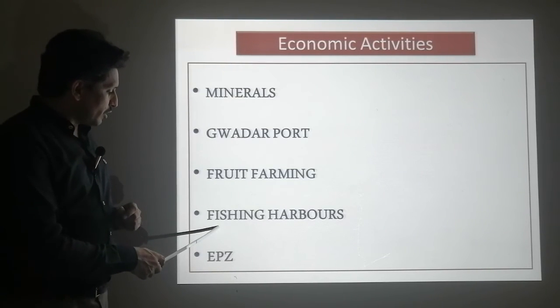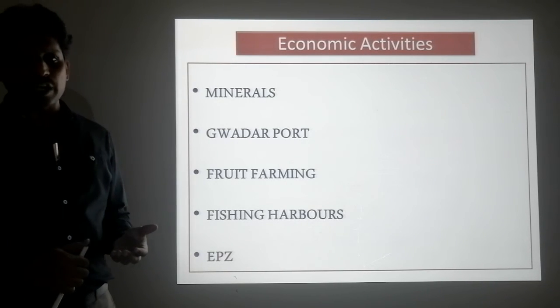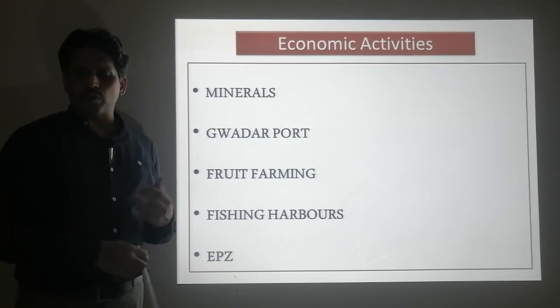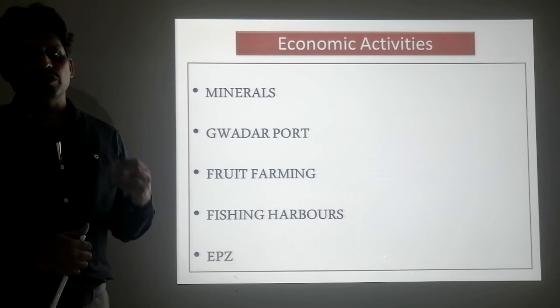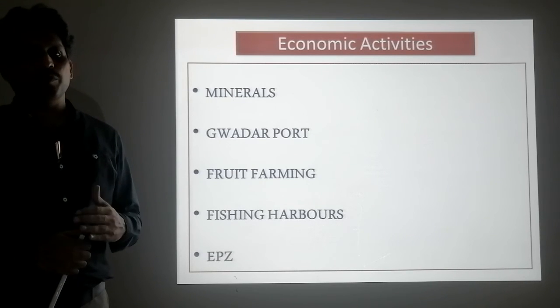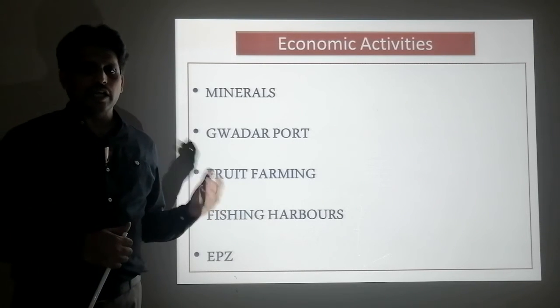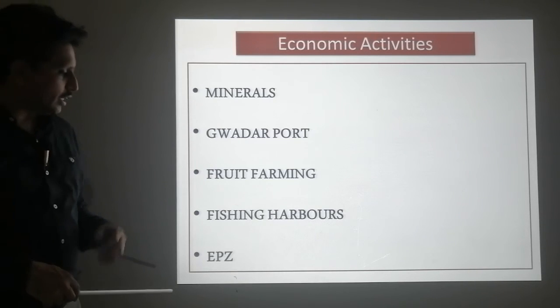And next, the fishing harbor: at Pasni a fishing harbor has been developed, and now with the development of Gwadar Port, a fish harbor will be developed and will increase the catch of fish. This fish will be sent within the country as well as exported, and foreign exchange will be earned.